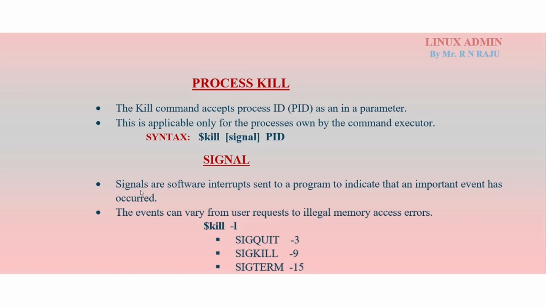But once again, signals are software interrupts sent to a program to indicate that an important event has occurred. So if you want to kill the process, quit the process, or terminate the process, we can use these signals. But mostly in the environment people are using kill space hyphen 9 and the process id, where 9 means signal kill. In case of kill space 15 space process id, it is to terminate the process.